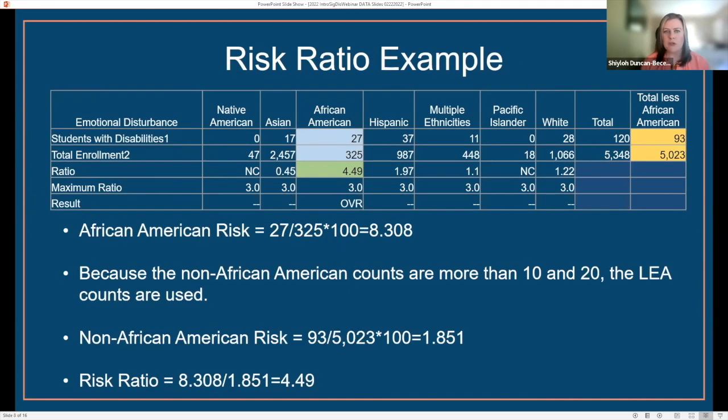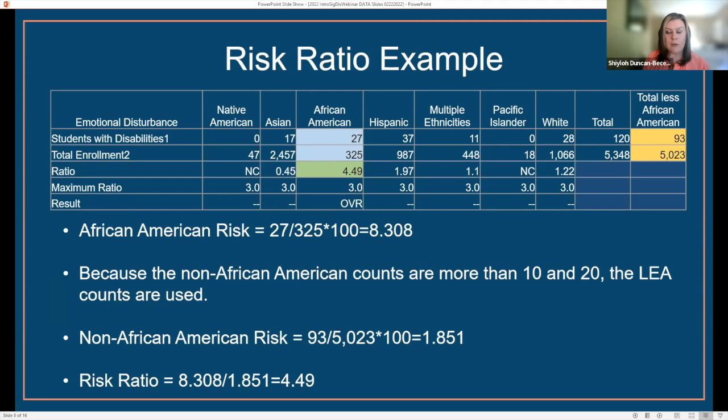Here is an example of the risk ratio. For this example, we will be focusing on the students in the LEA who are African American and have an emotional disturbance, and the students in the LEA who have an emotional disturbance who are not African American. To calculate the African American risk, we take the number of students with disabilities who are African American, 27, divided by the total enrollment of students who are African American, 325, times 100, which equates to 8.308.